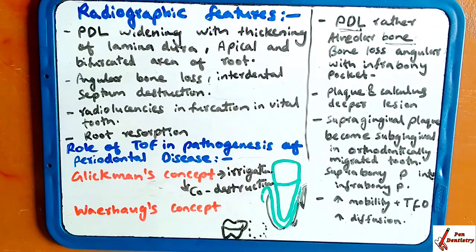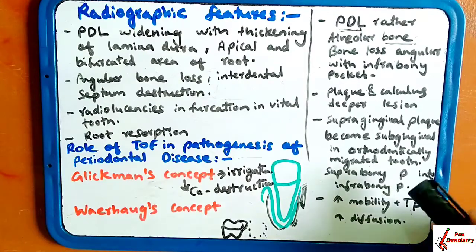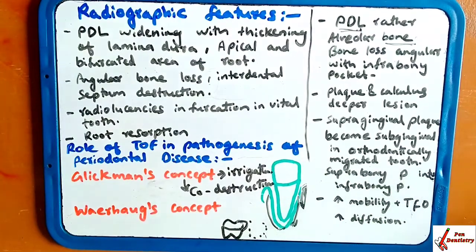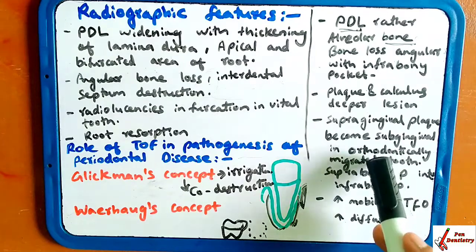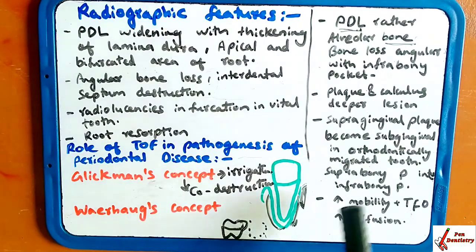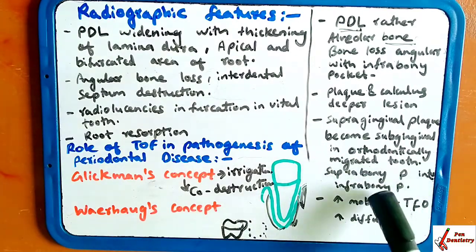At that time, what happens? There will be a formation of suprabony pocket into infrabony pocket. This suprabony pocket is going to change into infrabony pocket when the TFO is present with supragingival plaque and the tooth has migrated to the edentulous region.